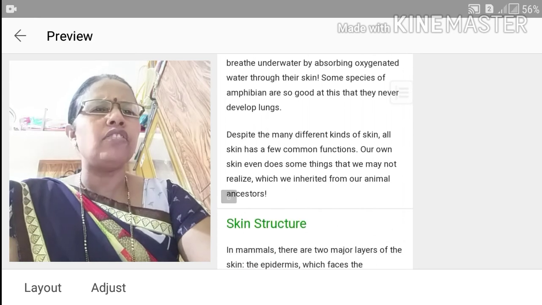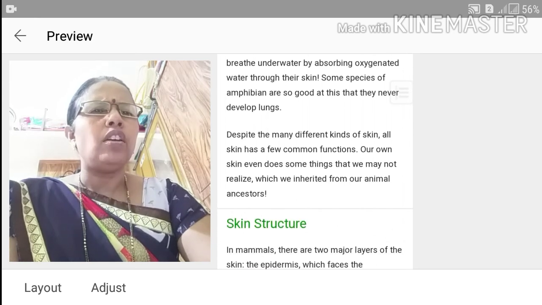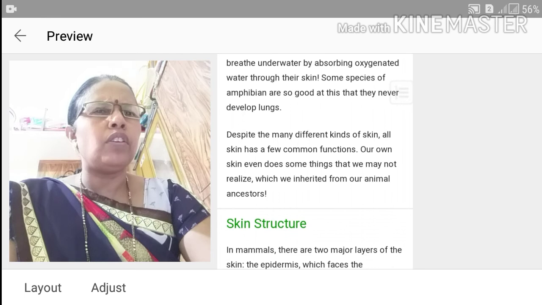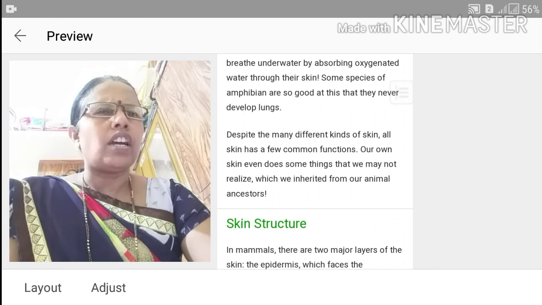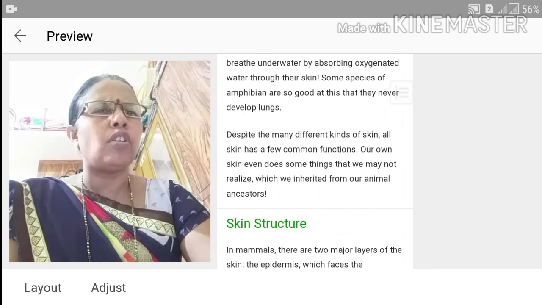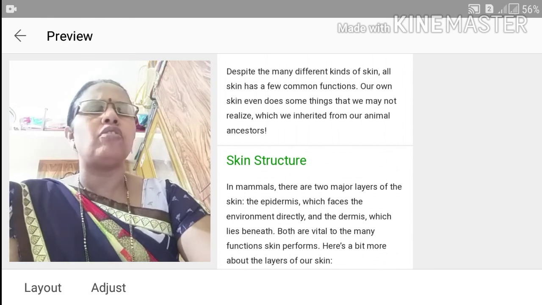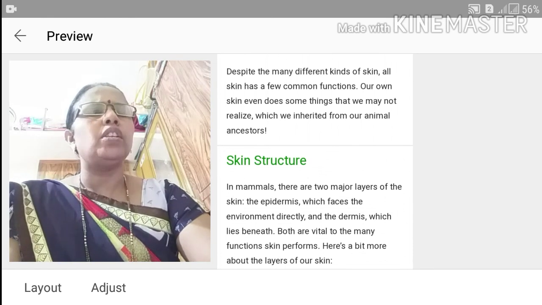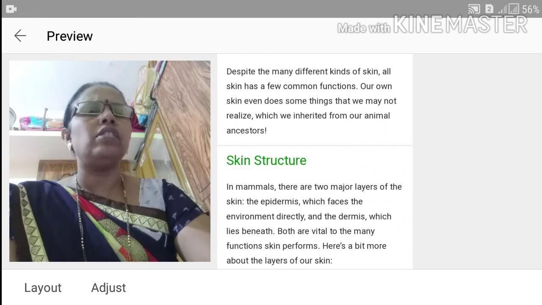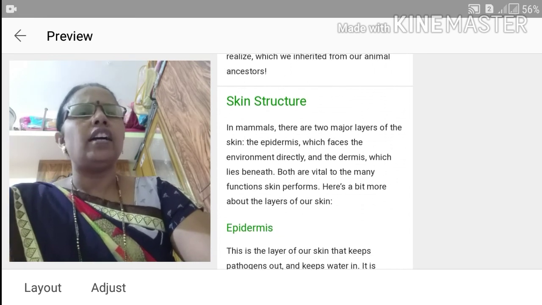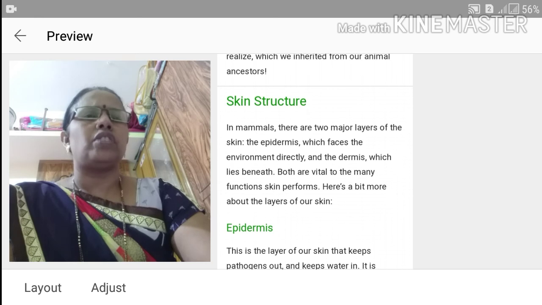Despite the many different functions of the skin, all skin has a few common functions. Our own skin even does some things that we may not realize, which we inherited from our animal ancestors. That is also a different function of the skin. We only gave a brief idea about the skin function. Now we give the idea about the skin structure.